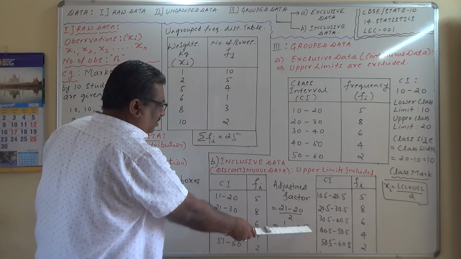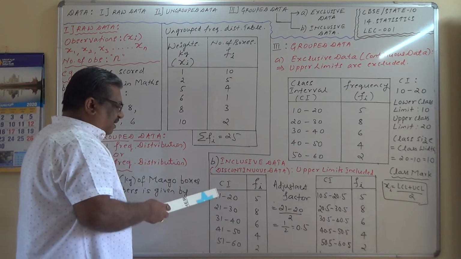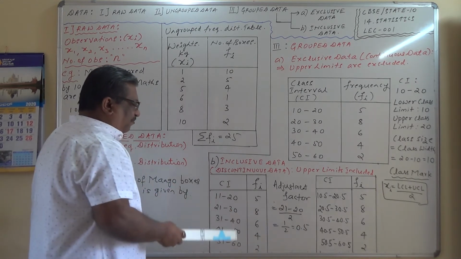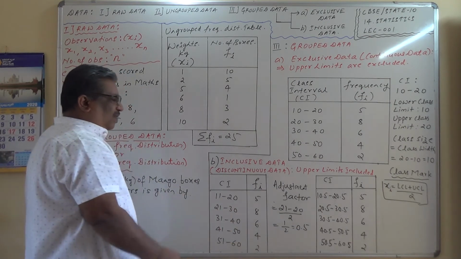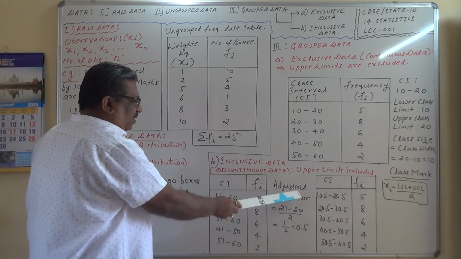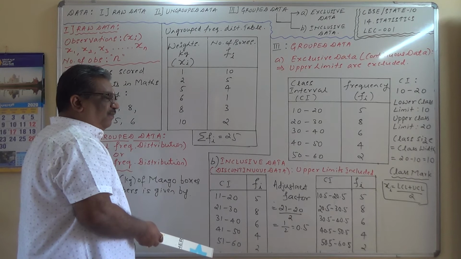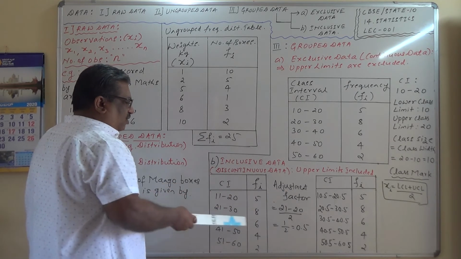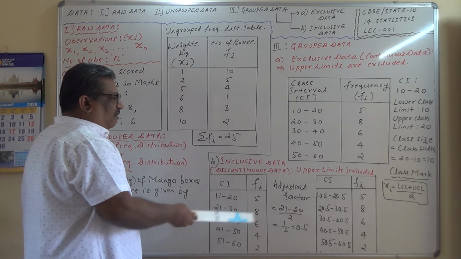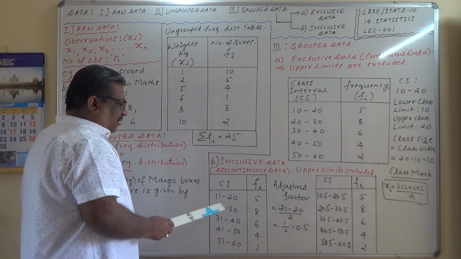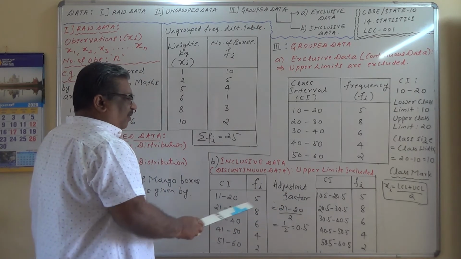So how do you get this? What is to be done with this 0.5 here? With this 0.5, subtract it from all lower limits and add the adjustment factor to all upper limits. That means, once again I'll tell you, this adjustment factor should be subtracted from all the lower limits, and added to all the upper limits in order to convert that into exclusive data. For example, 11 minus 0.5 is 10.5. 20 plus 0.5, 20.5.